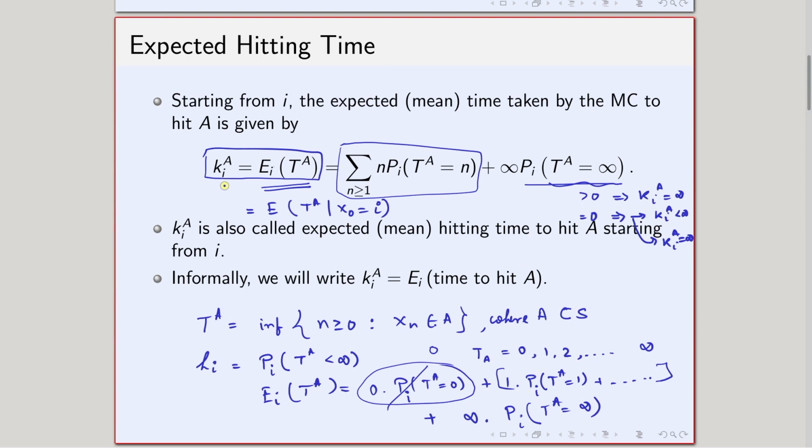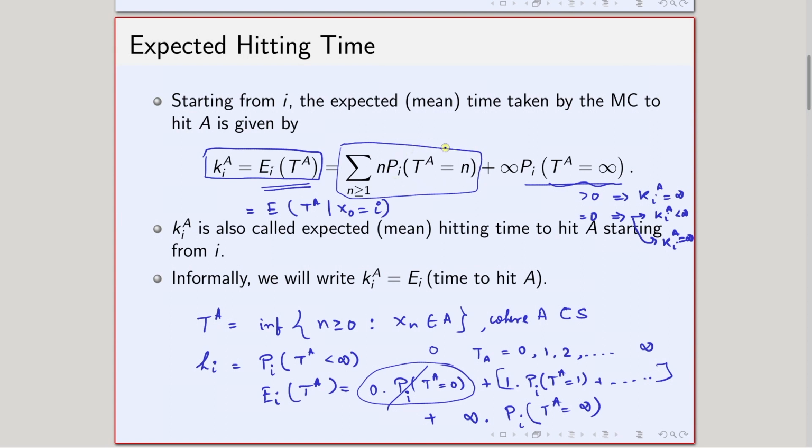k_i^A has to be positive, because T_A is always positive. So, the expectation of T_A is always positive. But there are two possibilities now. If I have a positive probability that T_A is infinite, then the expectation has to be infinite, there is no other option.